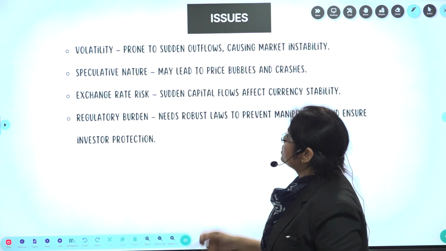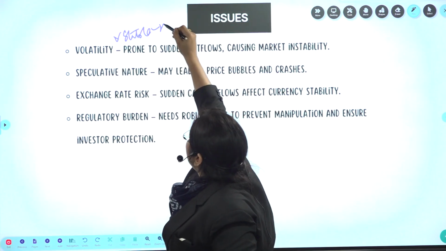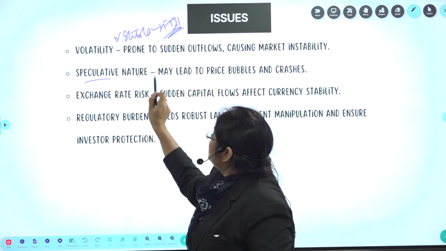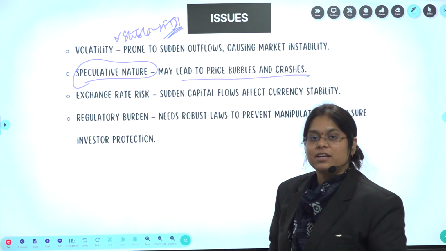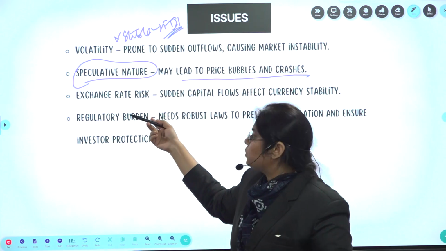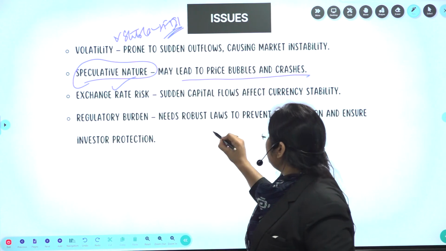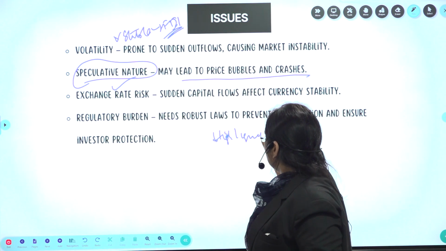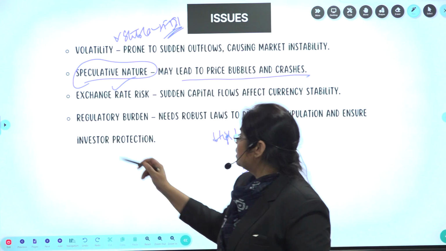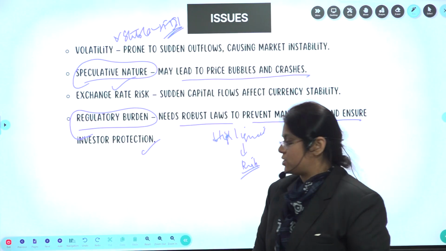Next, what are the issues? Okay, it is more volatile, it is not stable compared to the FDI because we are investing in the secondary market, that is shares and bonds, okay. Now, speculative in nature, it may lead to price bubbles and crashes also. It is not fixed, so obviously there will be speculation and it is more volatile. Exchange rate risk, though risk is less, see, it is highly liquid, you can expect risk also. As you know, the stock market is riskier, and regulatory burden also. It needs robust laws to prevent manipulation and ensure investor protection.